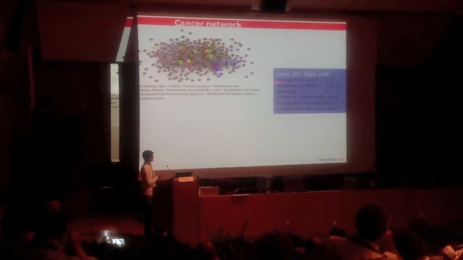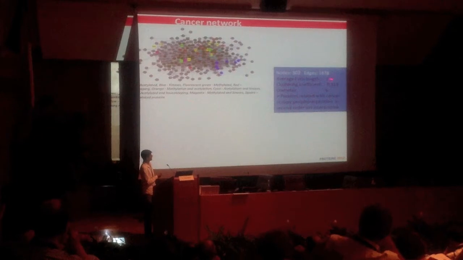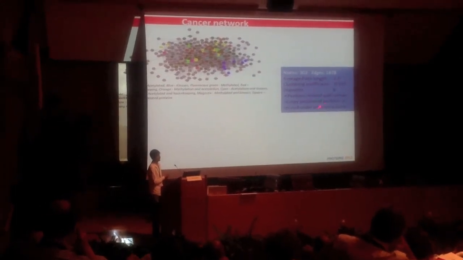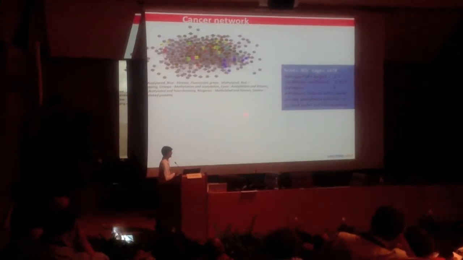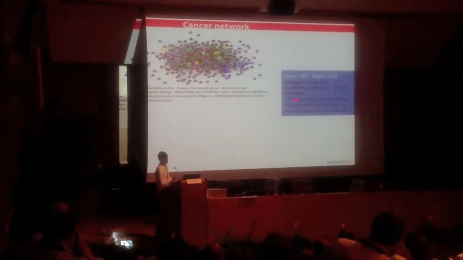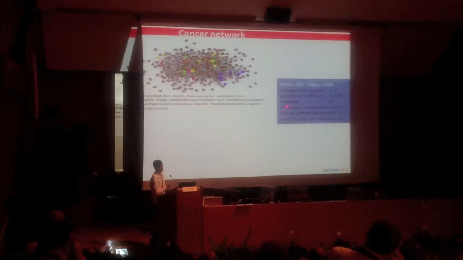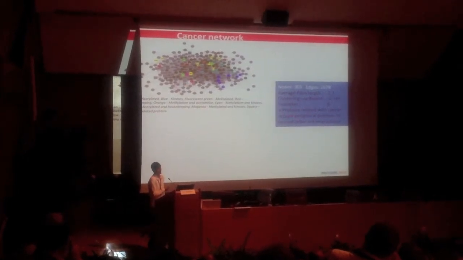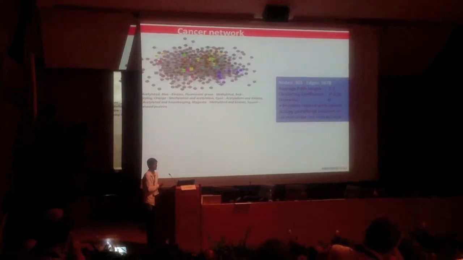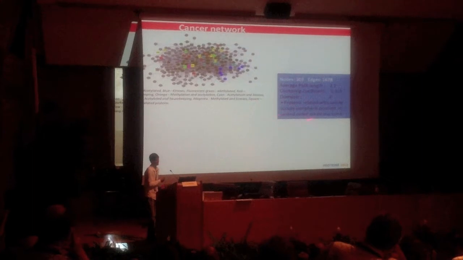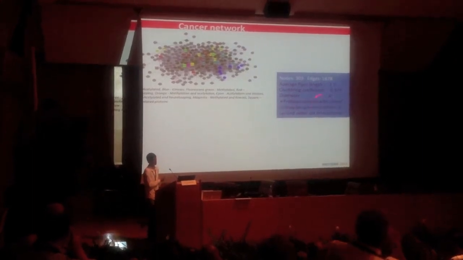As you can see, the average path length of this network was very high as compared to other networks, which we will be following later. So it showed that these proteins were sparsely connected, which means the networks are highly robust. They are not at the center. If you perturb any one of the proteins, you cannot have a cancer condition. It needs a whole system to be perturbed.